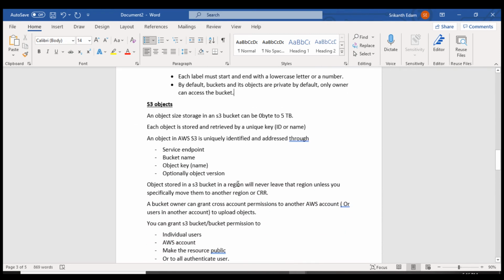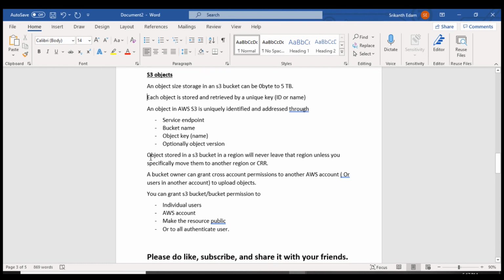S3 objects. When you upload any file, the size can be from 0 bytes to 5 TB maximum. Okay, 5 TB is a big file. Each object is stored and retrieved by a unique key. As I explained earlier, a unique ID will be given to whatever data you are uploading. An object in AWS S3 is uniquely identified and addressed through the service endpoint, bucket name, object key, and optionally the object version. Metadata, we discussed about it.